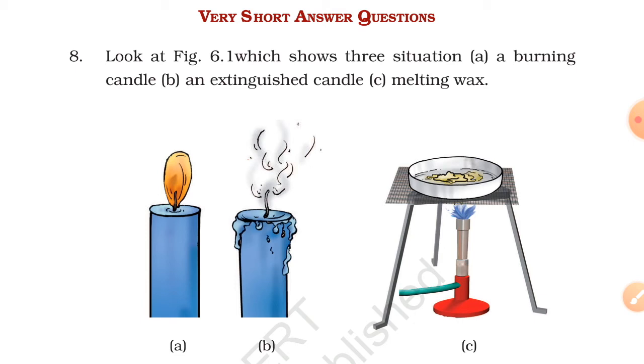Next thing, here you can see later on we have melted the wax. Can melting of wax be reversed? Obviously. By freezing we can solidify it. Okay, so we got our answer as well. Out of these three situations, the melting of wax is a reversible change just because we can solidify the wax and we can melt it. On heating, melting will occur. On cooling, solidification will occur.